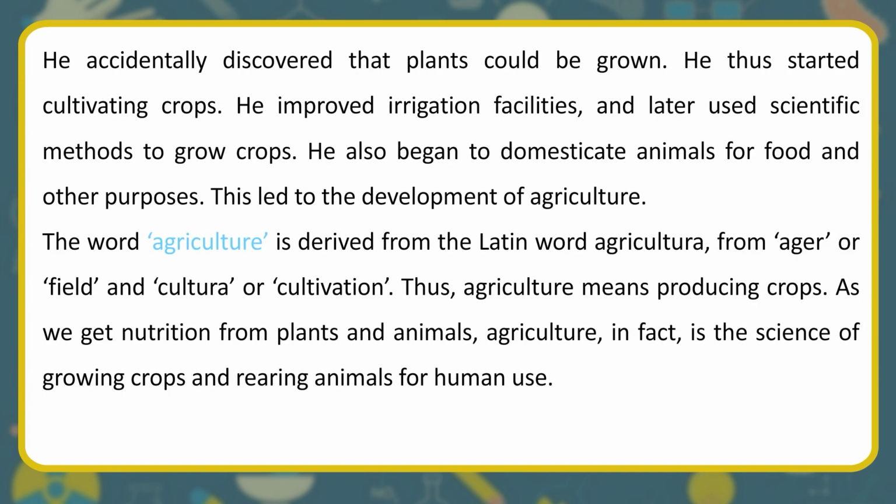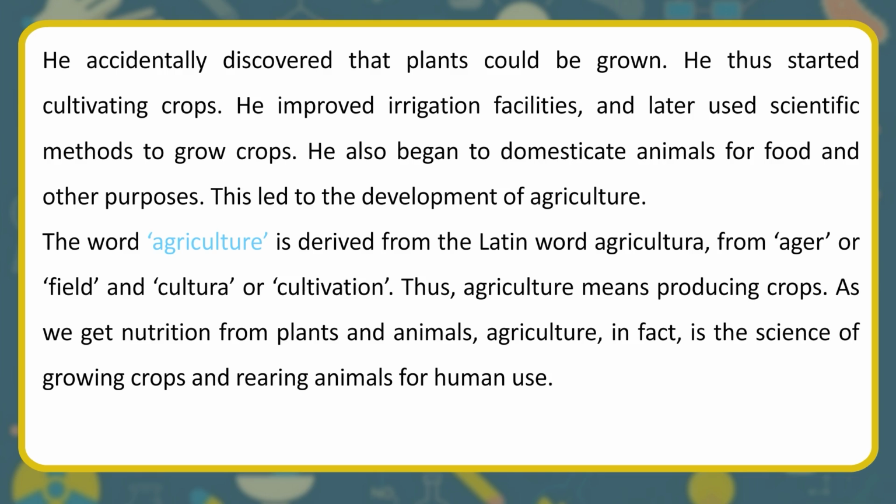He accidentally discovered that plants could be grown. He thus started cultivating crops. He improved irrigation facilities, and later used scientific methods to grow crops. He also began to domesticate animals for food and other purposes. This led to the development of agriculture.